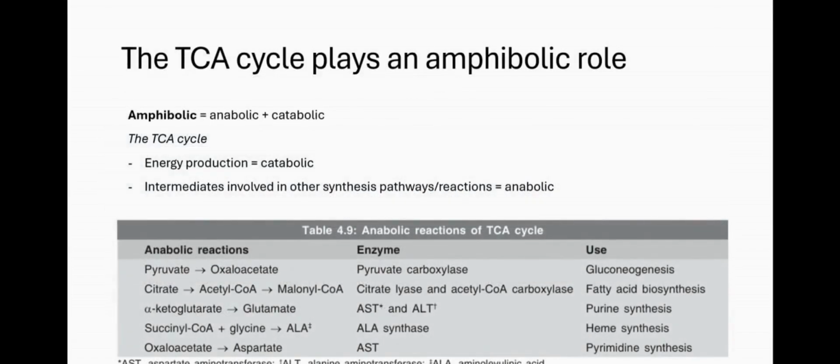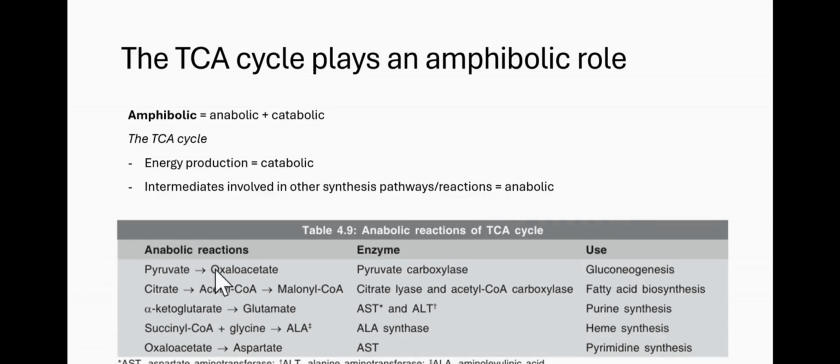Another interesting fact to know about the TCA cycle, it's very central. And one of the reasons is because it's an amphibolic cycle. Amphibolic means it has both anabolic reactions and catabolic reactions. This table gives a summary of the reactions that are anabolic in the TCA cycle, because we already know that all the other reactions of the cycle are catabolic. They are breaking down molecules to produce energy, while the anabolic ones involve mostly synthesis of molecules that are going to go into other reactions to produce other molecules. So that's what we're going to see here.